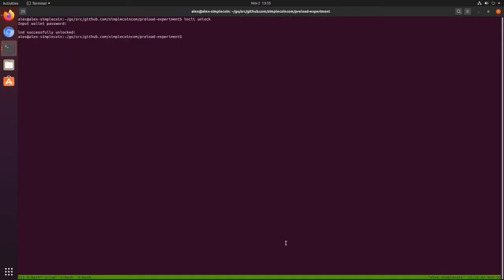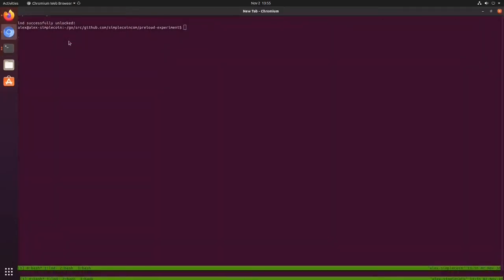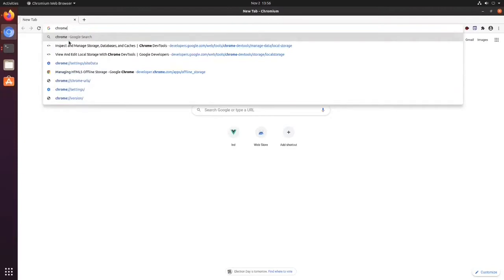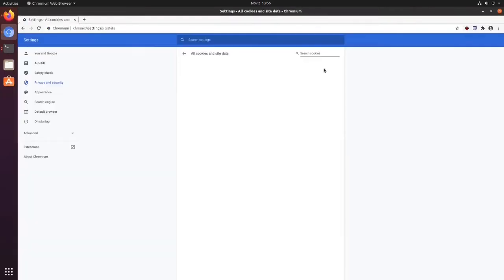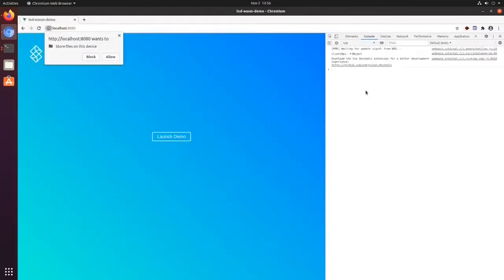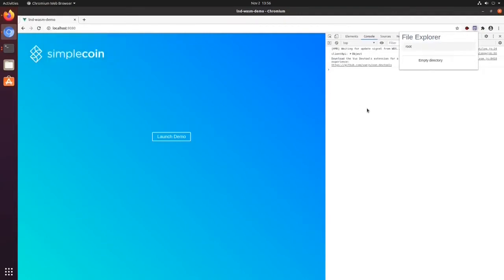Okay, let's start Chrome. And so now we're gonna clear all the data so that we're starting fresh. Now we're gonna start the app. And it's going to ask us to store files in our browser's HTML5 file system, which is currently empty. So we're going to allow it, and it's going to load up an LND data directory structure with the channel DB and all of the neutrino data.